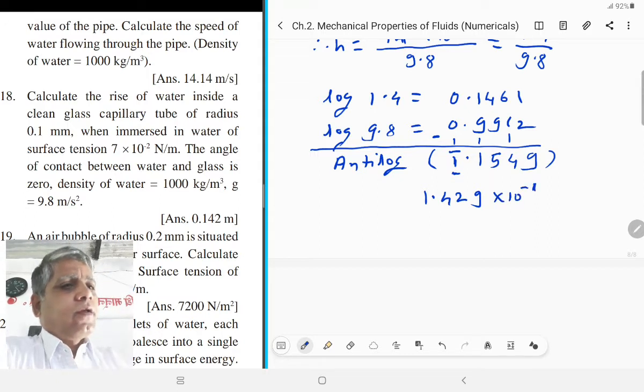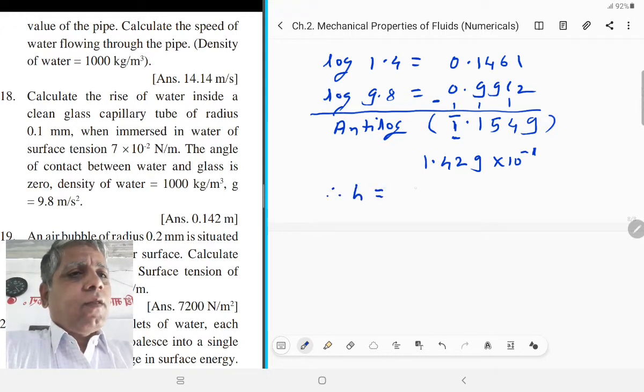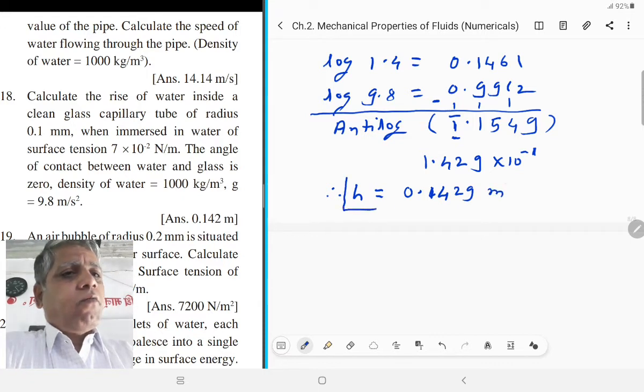This is the antilog, and therefore h is equal to 0.1429 meter. This is our required answer.